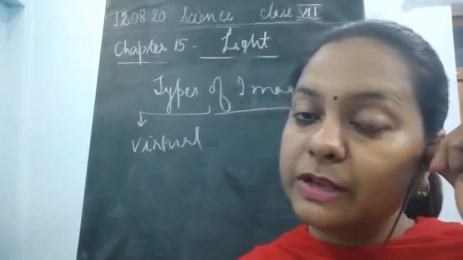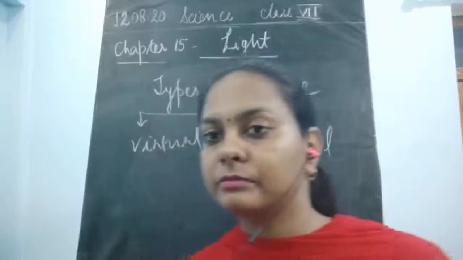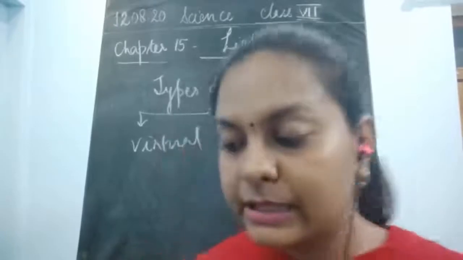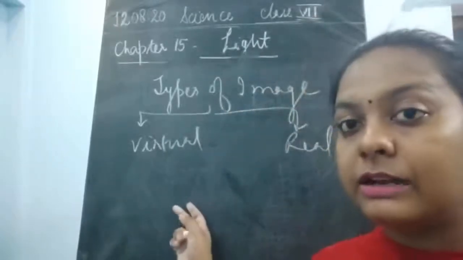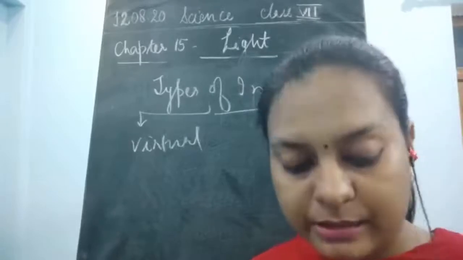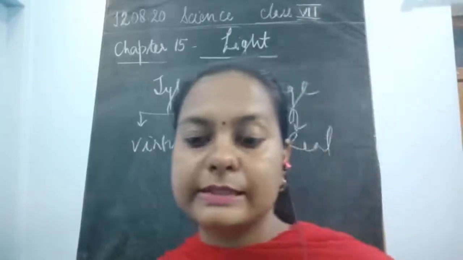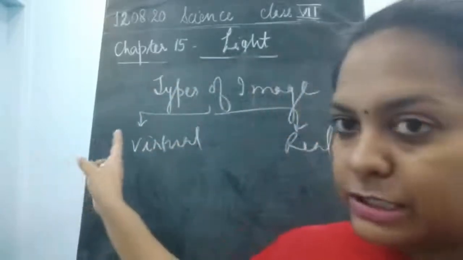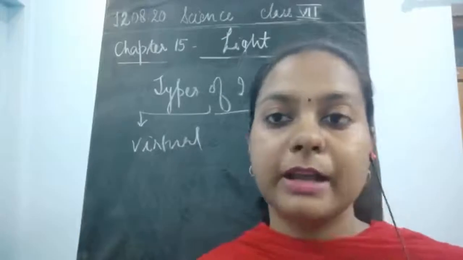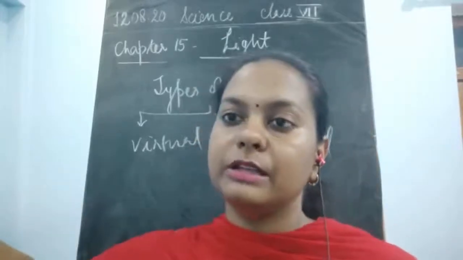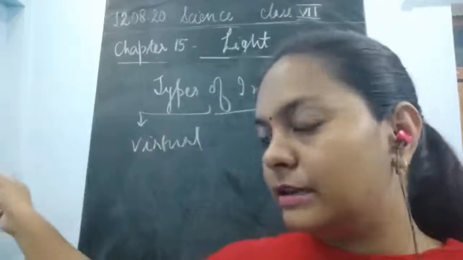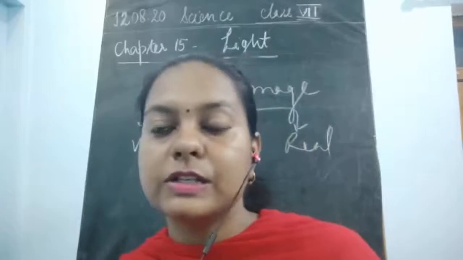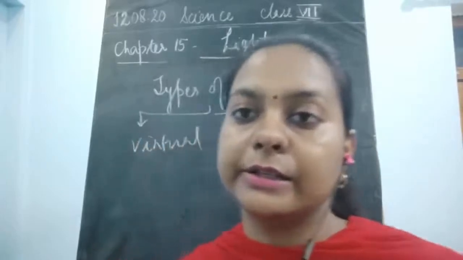And the image which is being formed on the screen, you could not obtain my image on the screen. Suppose that this is a screen, or any white paper, and my face is not being observed on the wall present at the back of this blackboard. You could not see my face over there. So this is what is known as the virtual image.